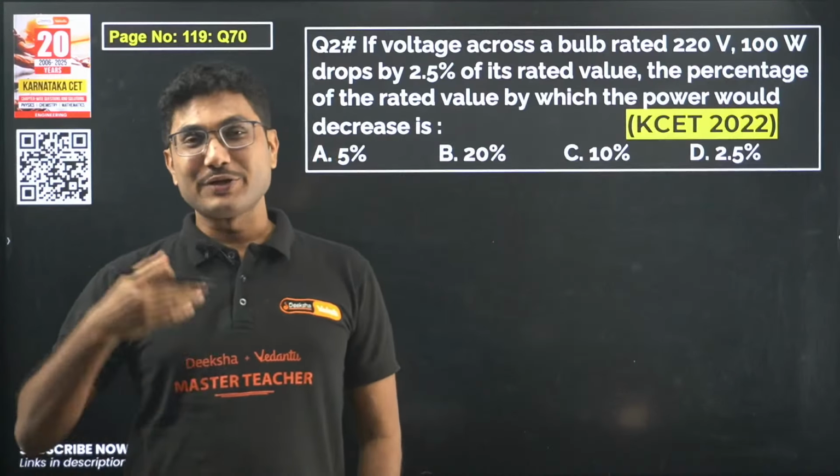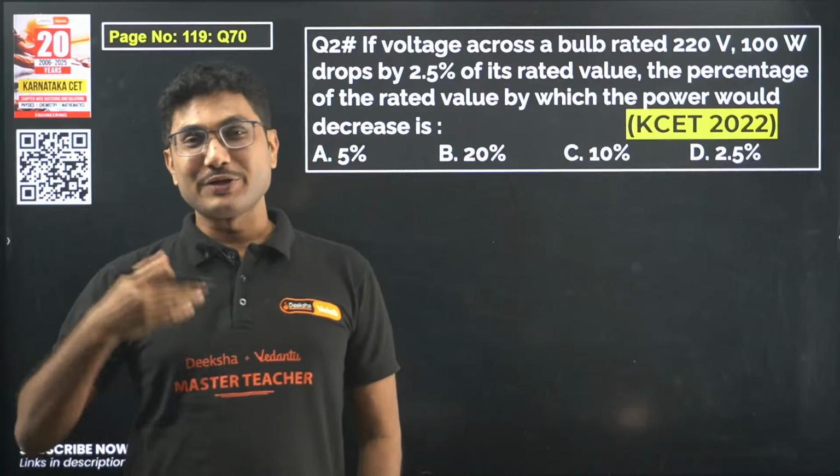There are many relationships, but the relation we will use is P equals V square by R. Why are we using this relation? Because R is constant for a given circuit. For this given bulb, R is constant. You can even calculate the resistance, but we don't need to calculate the resistance.